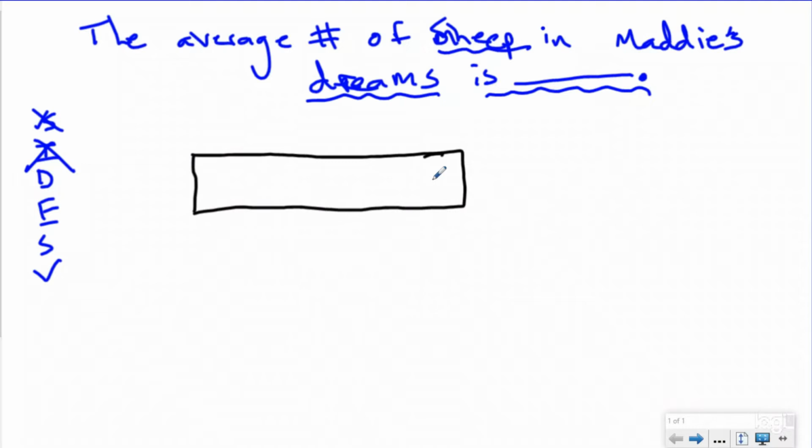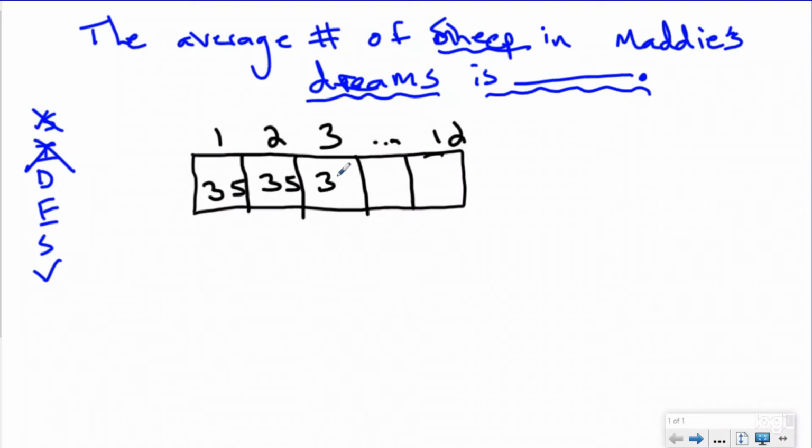So when we're saying that 12 dreams have an average of 35 sheep, that means we've divided our total by 12 and gotten 35. So 1 sheep, 2 sheep, 3 sheep, up to 12 sheep, and they had an average of 35, which means each of them might not have had exactly 35, but when you added up the total and divided it by 12, it gave me 35.